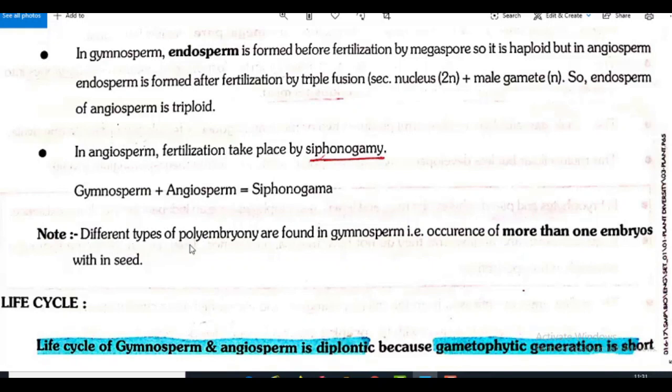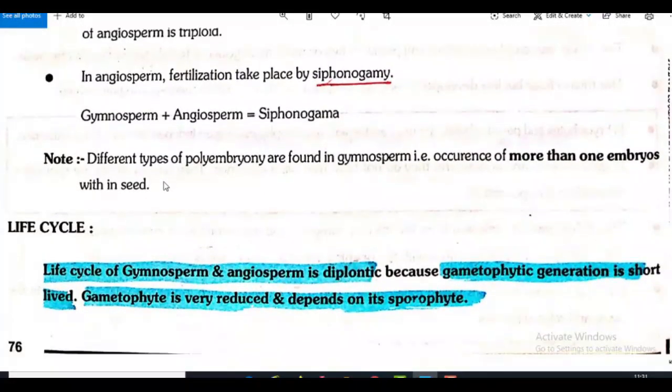Different types of polyembryony are found in gymnosperm. What do you mean by polyembryony? Yes, occurrence of more than one embryo within the seed. Poly means many, embryony means embryos. So many embryos are present. That is, occurrence of more than one embryo within the seed is known as polyembryony.